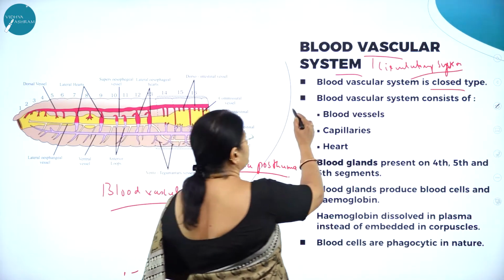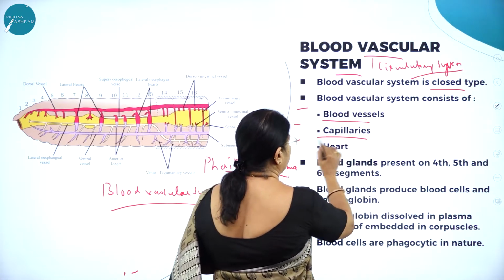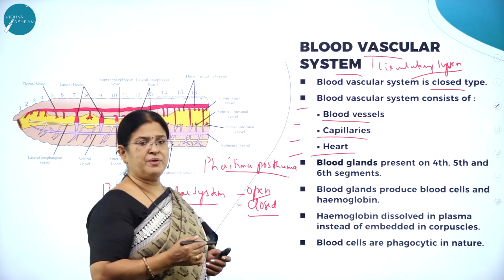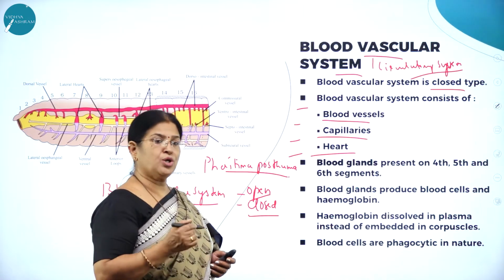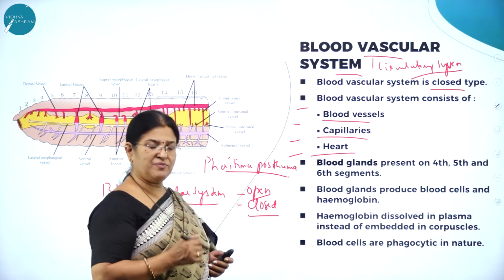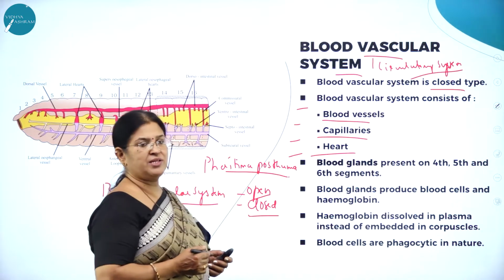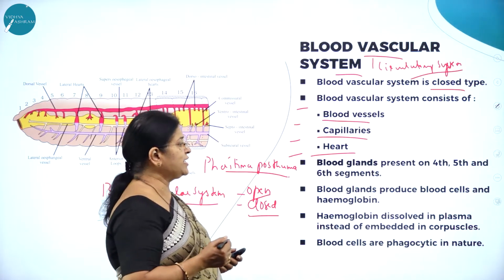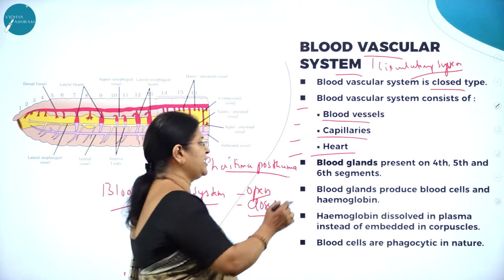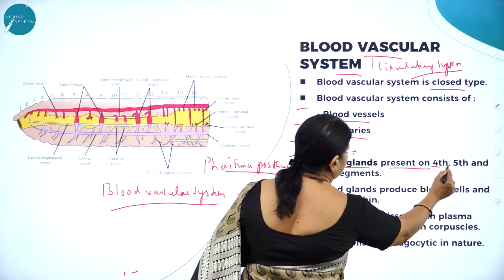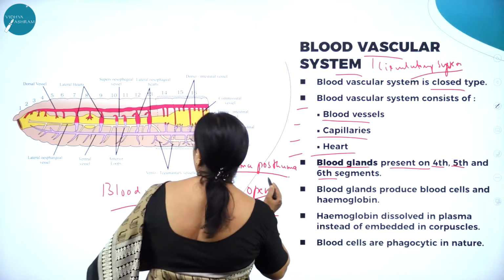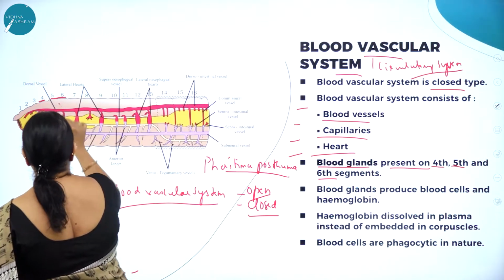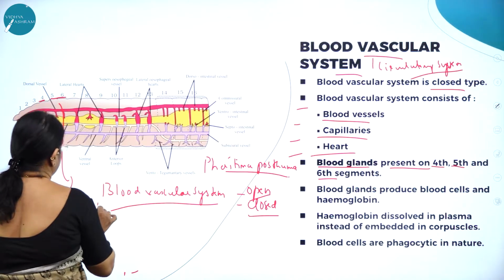So the blood vascular system consists of what? Blood vessels, capillaries and heart. Blood vascular system in the earthworm is closed type, consisting of blood vessels, then the capillaries, the minute blood vessels, and the heart. So blood glands are found. Very, very important. Blood glands are present on the 4th, 5th and 6th segment. So here you can see the 4th, 5th and 6th segment, which we call blood glands.